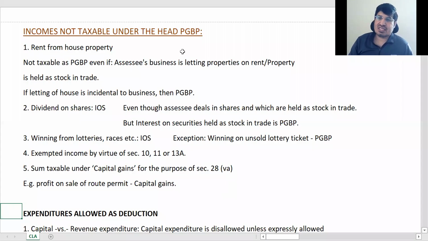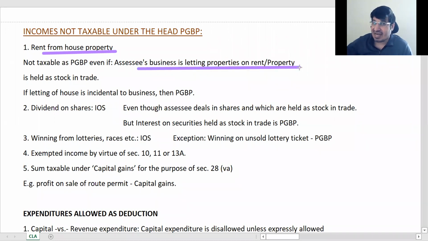So चलिए, now next we will see incomes not taxable under the head PGBP. ठीक है, some of this जो हमने पहले से ही देख चुके हैं, we have already seen rent from house property. We have seen that even if his business is on letting properties on rent, but he's getting rent, it is taxable under house property. We had seen there already. Okay.